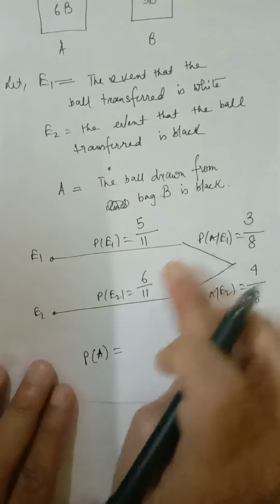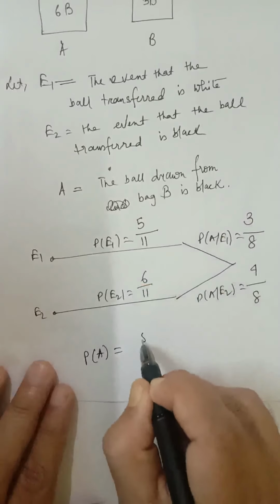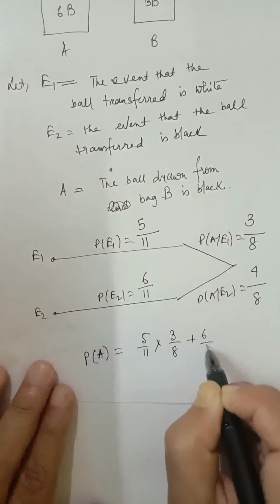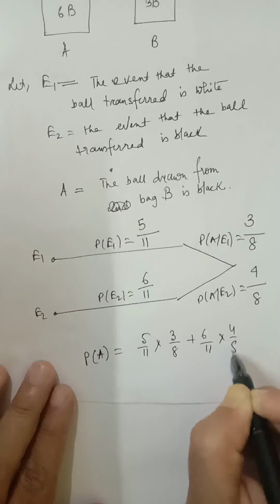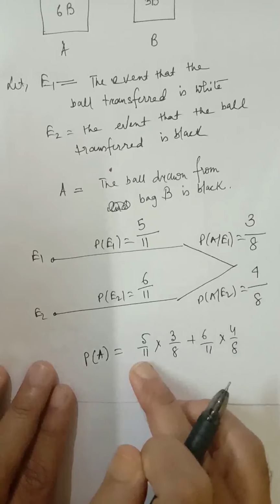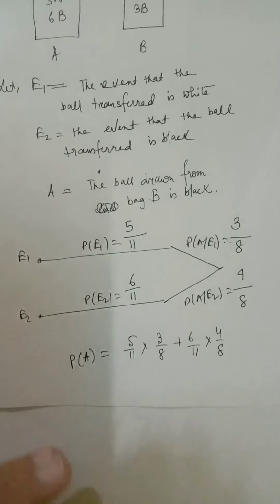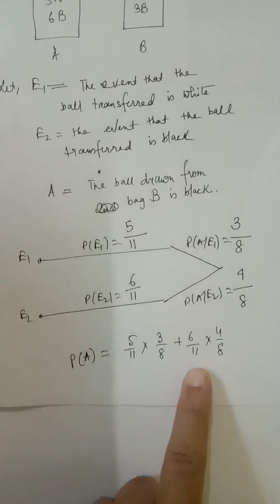This into this plus this into this. Simple: 5 by 11 into 3 by 8 plus 6 by 11 into 4 by 8. This is P of A. This is total probability. If you have to find the condition that the ball is black, this is the theorem of total probability.